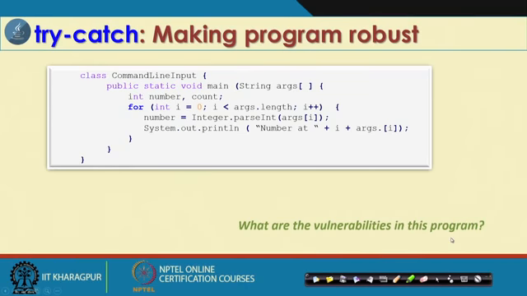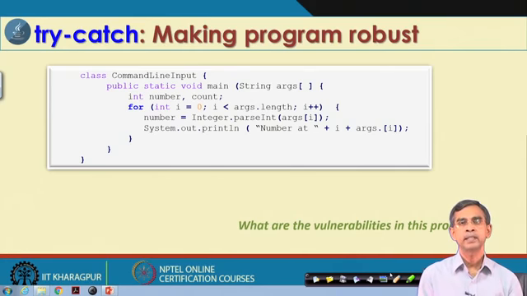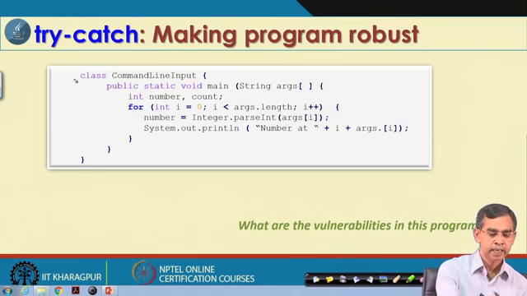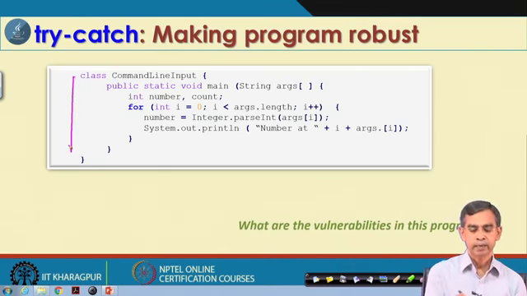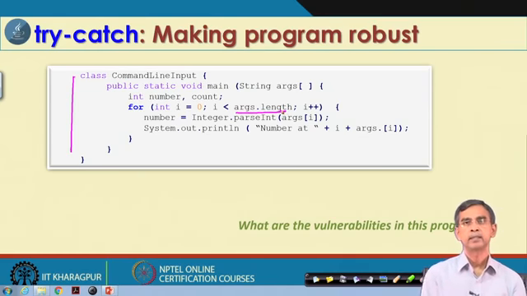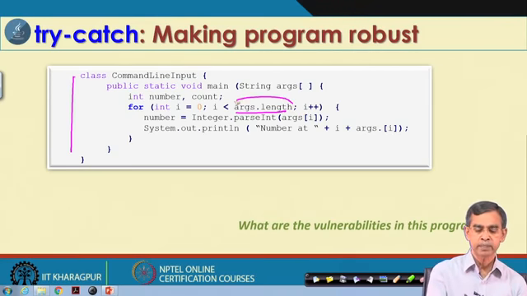Now, here again let us have a look. This program looks very innocent. Apparently, if you see, there are no errors. Now, can you tell me what the possible errors are in this code? It is basically command line input. That means args dot length says the number of inputs you have passed on the command line. There is a possibility that the user can run this program without passing any input. That means this value will be 0.